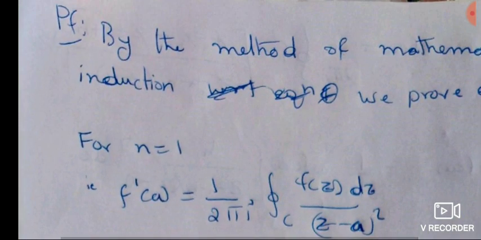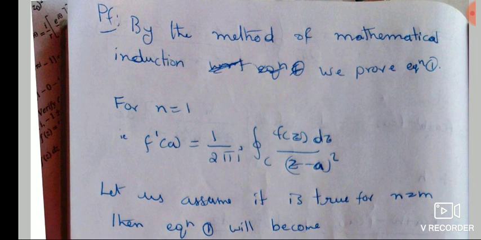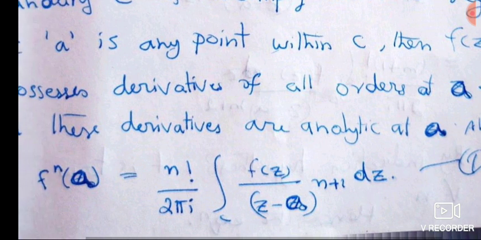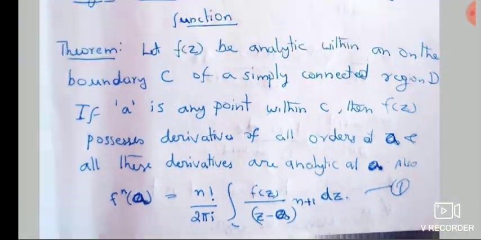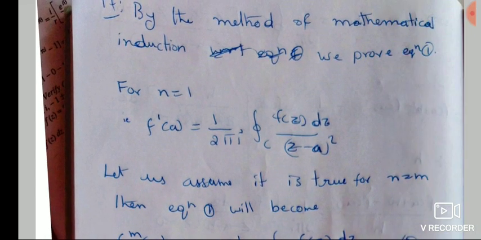So how will we prove this? We'll prove it by the method of mathematical induction. In mathematical induction, first we have to prove it for n equal to 1. So in this formula, when you put n equal to 1, what will it be? f dash of a equals 1 by 2 pi i, integral of f of z divided by (z minus a) power 2, dz. That's what we got when we had f dash of a, right? We just proved that. So when n is equal to 1, the formula is true.